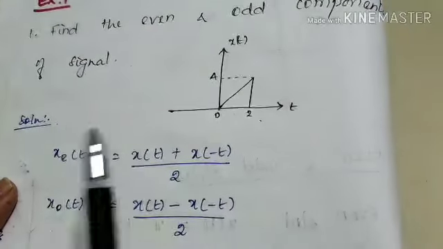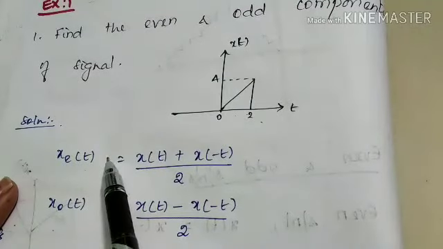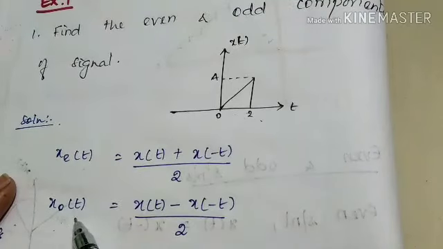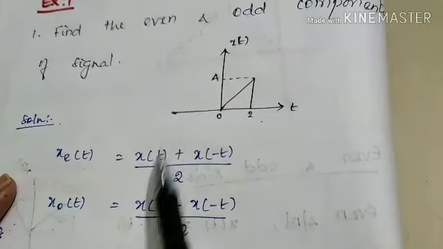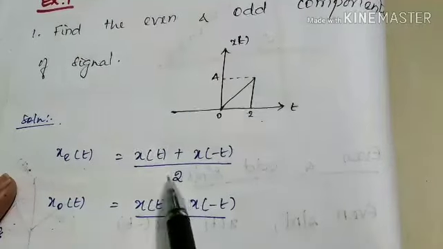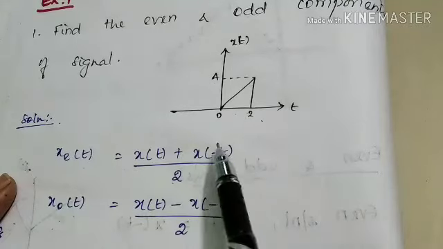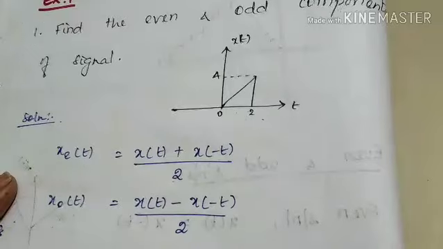First, you should remember this formula. x e of t is our even component of the signal. x o of t is the odd component of the signal. So the even component of the signal is equal to x of t plus x of minus t by 2. So the real signal plus the reflection of this real signal divided by 2.